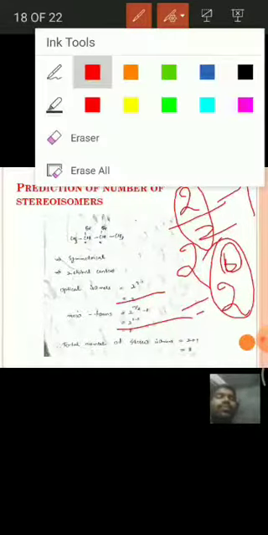That means here in this case of 2,3 dibromobutane, the number of meso compounds is equal to 1 and the number of optical isomers is equal to 2. The total number of stereoisomers is 2 plus 1, hence 3. That means this 2,3 dibromobutane is having 2 optically active isomers and 1 meso isomer. Let us see what the isomers are.